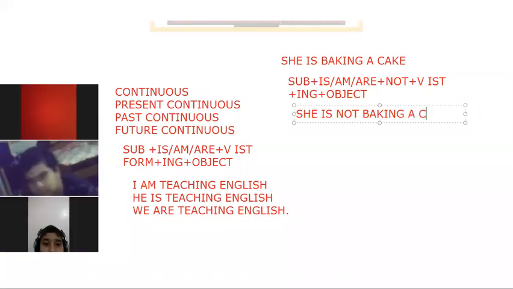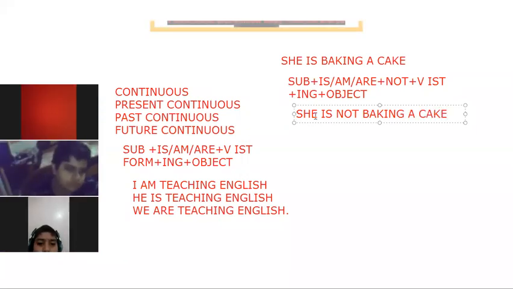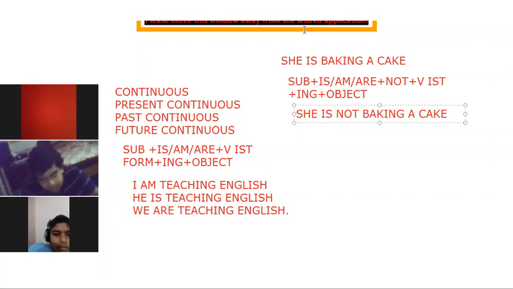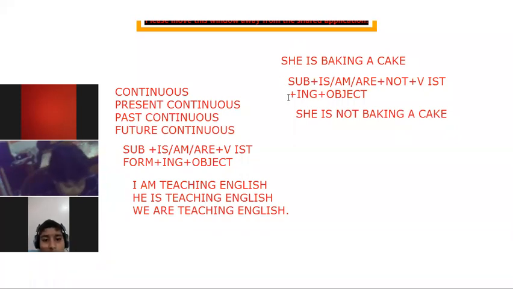So for making it negative, we have to use not, and the same formula will be applied. With I we use am, with singular we use is, and with plural we use are. I am not teaching English, he is not teaching English, we are not teaching English. Then the next formula is for interrogative.